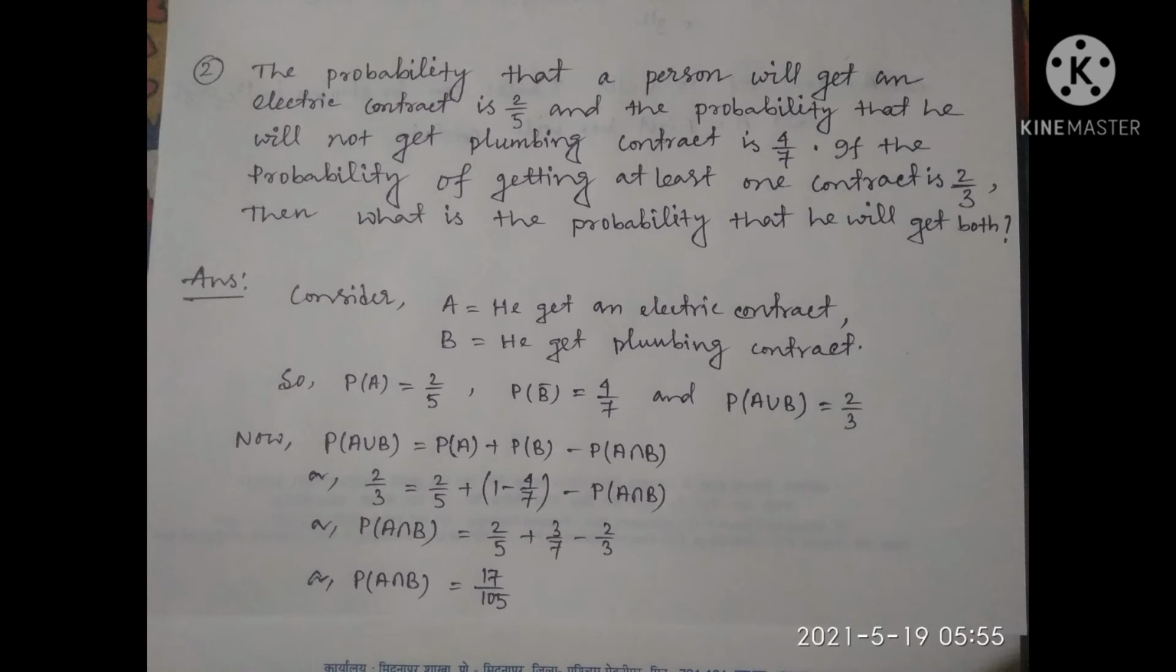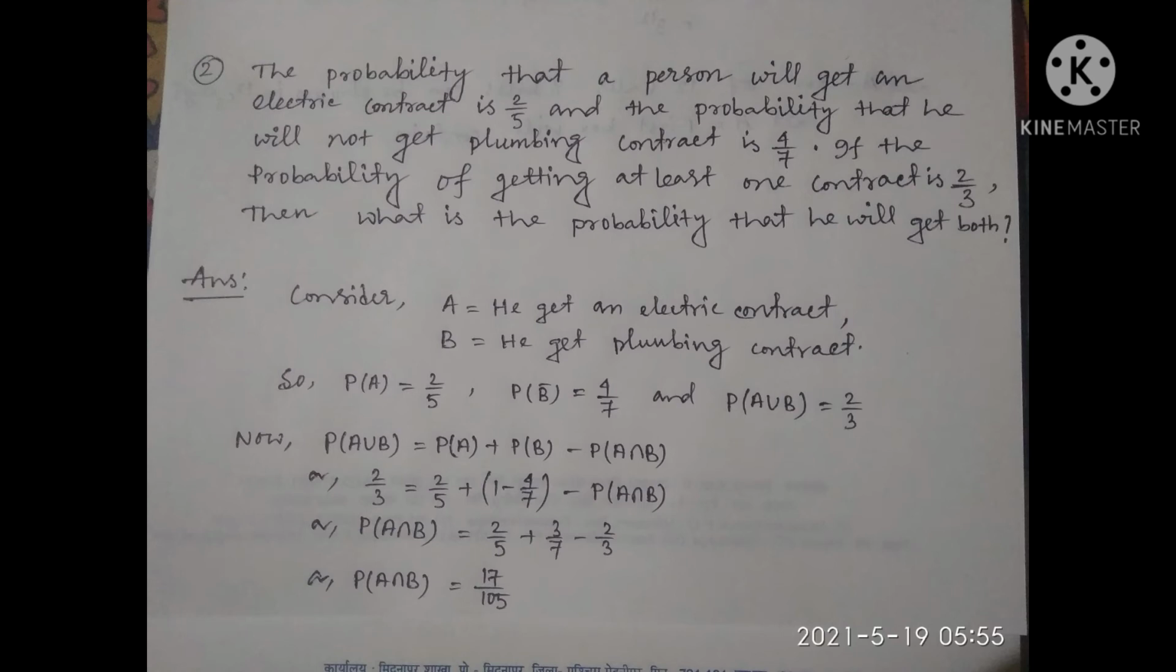Now we discuss another problem. The probability that a person will get an electric contract is 2 by 5, and the probability that the person will not get a plumbing contract is 4 by 7. If the probability of getting at least one contract is 2 by 3, then what is the probability that he will get both the contracts? Let us discuss the solution of this problem.